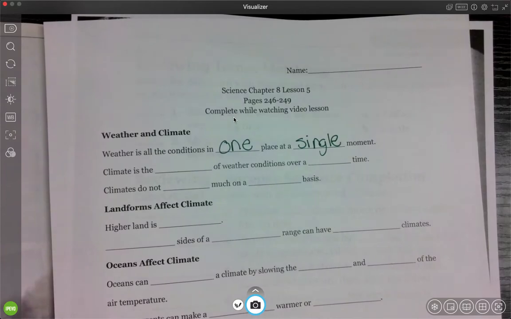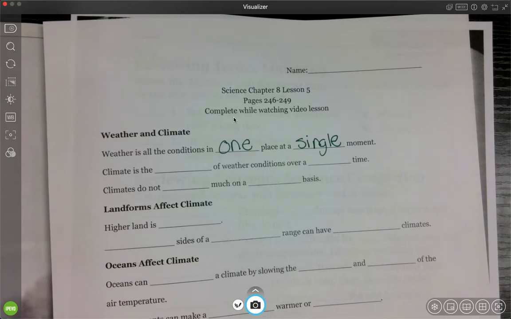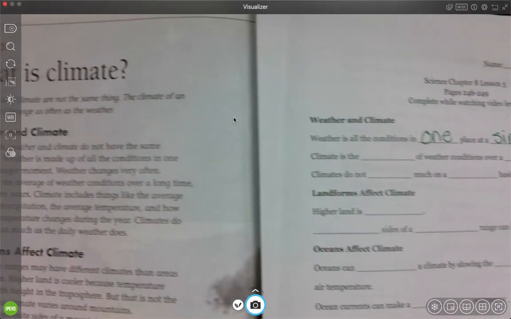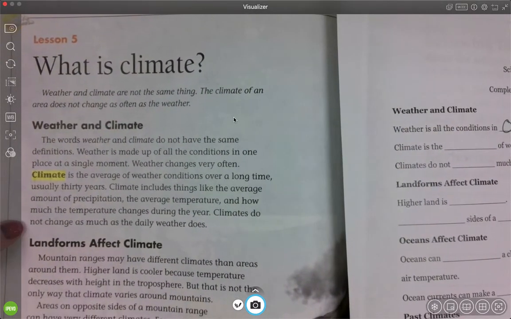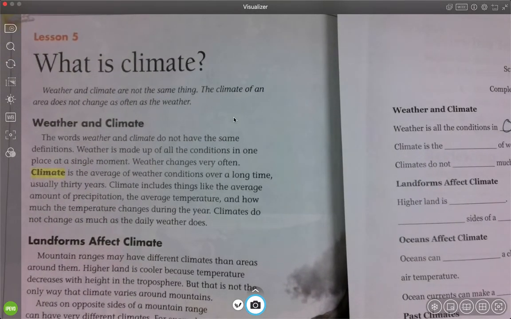So right now I could say the weather is cold and sunny, and within an hour it could be warm and rainy. The weather can change very quickly. So we see right there, it even says weather changes very often.